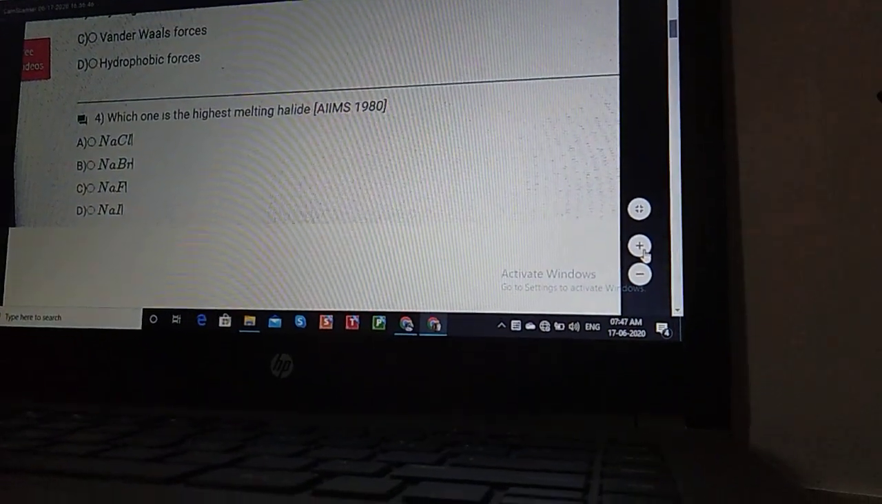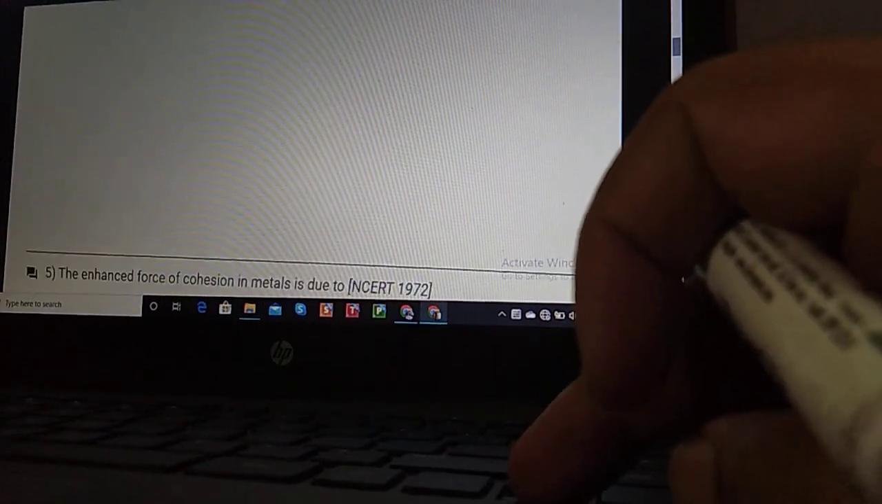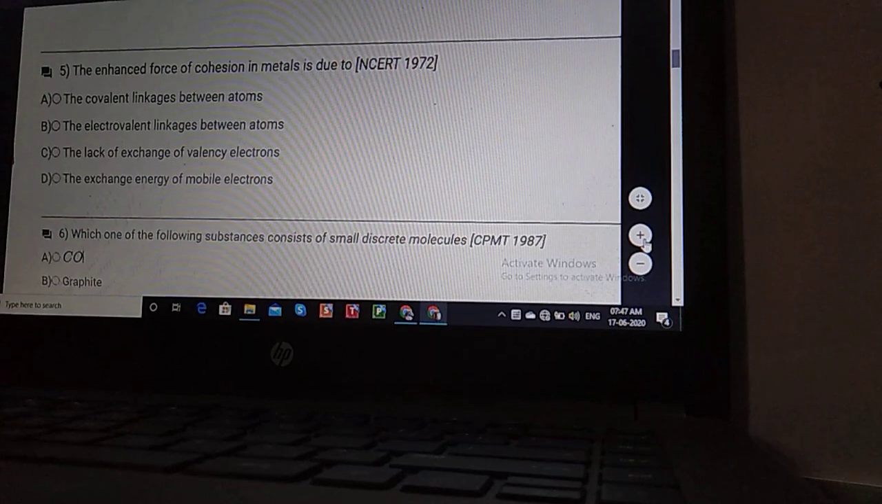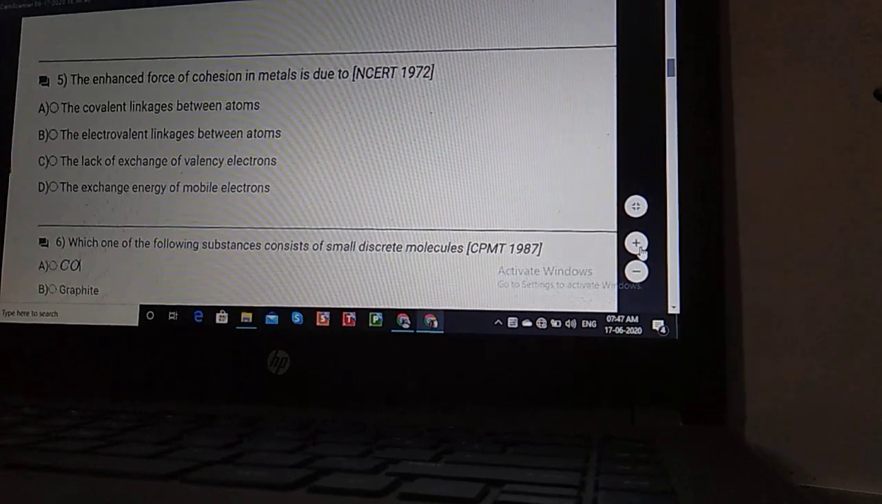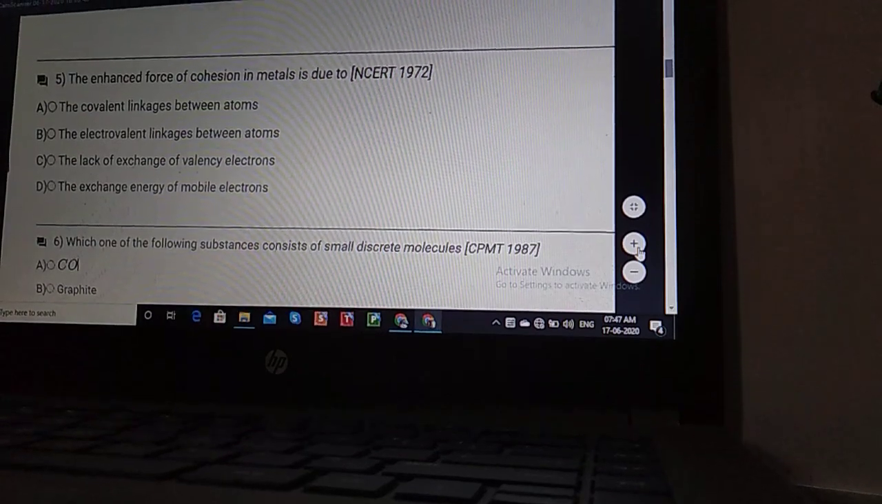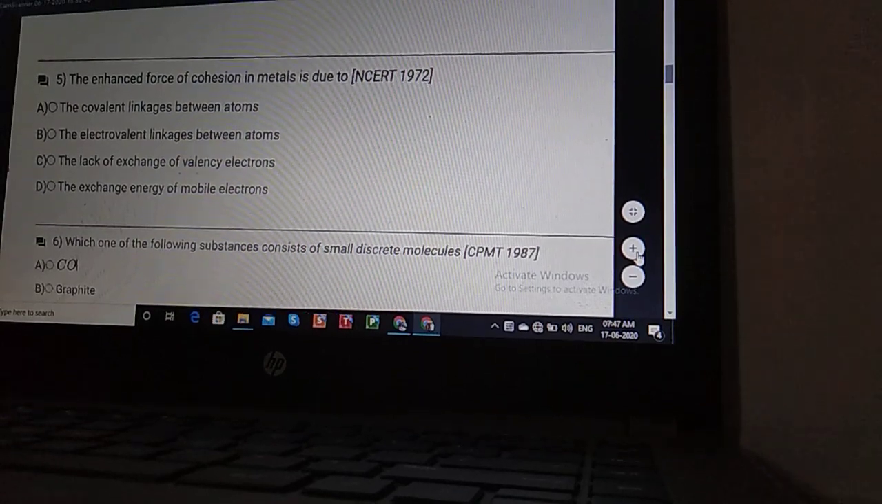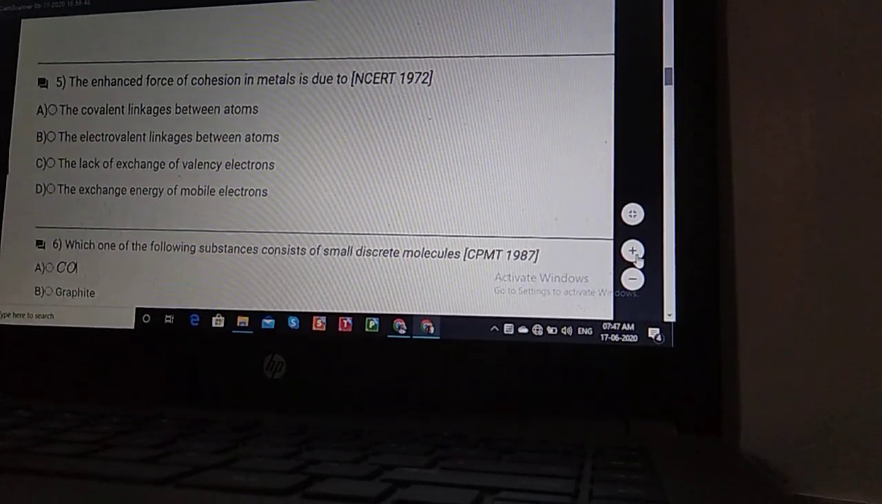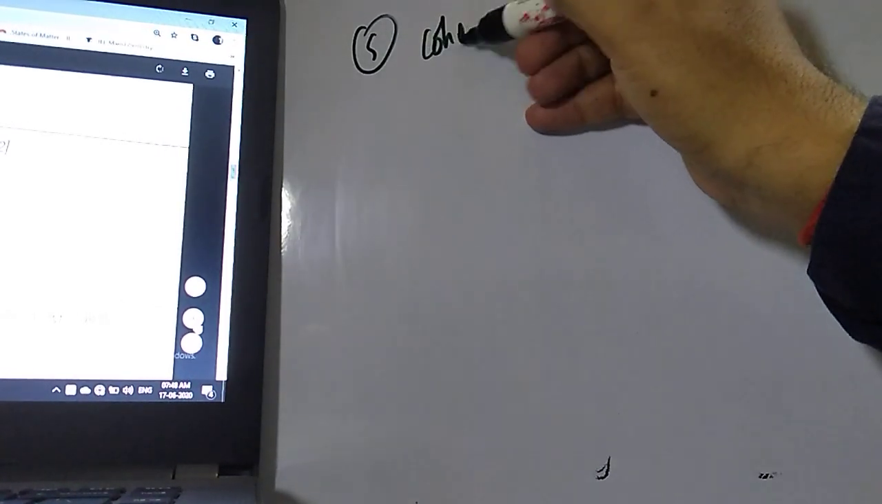Now let us move to the next problem, number 5. Let us check out question number 5: the enhanced force of cohesion in metal is due to. Cohesion forces are there in the metal. What is the meaning of cohesion forces, student? This is also a quite weak force of attraction that takes place between similar atoms, similar species. Now let us try to understand question number 5, where they are asking about cohesion forces.